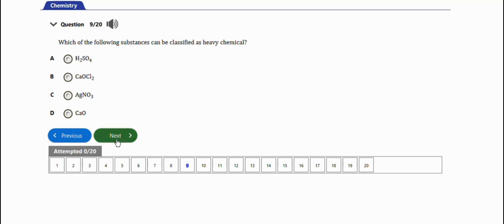Next question. It says the ammonium compound used in the manufacture of dry cells is ammonium chloride. Option D. That's it for this question.